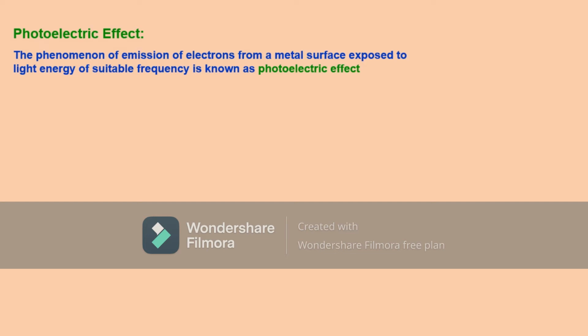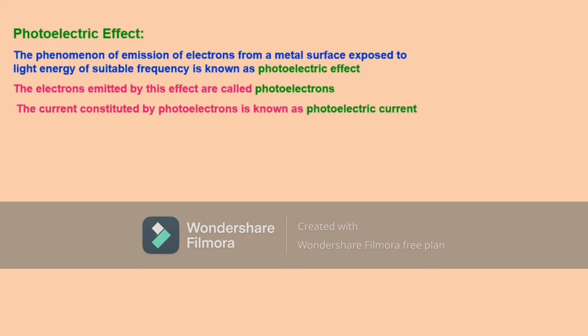And remember, the suitable frequency of light energy is very important. Why it is important, we will learn in a few minutes. Electrons emitted in this process are called photoelectrons, and the current due to these electrons is known as photoelectric current.